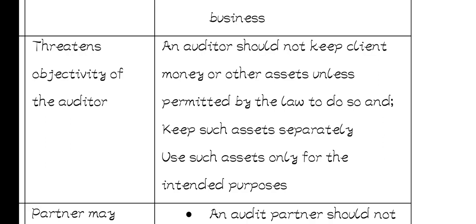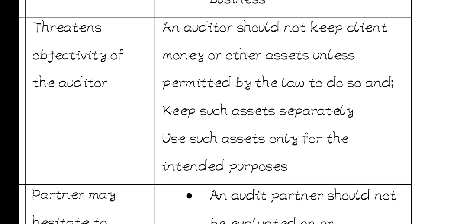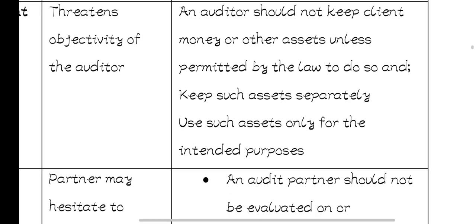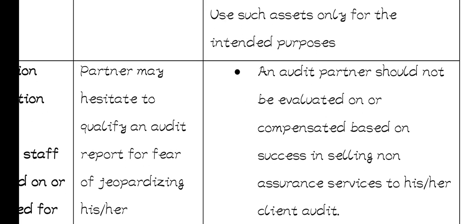And if they are permitted by the law, they should keep such assets separately and use such assets only for the intended purposes. So an auditor is not supposed to keep assets for the client. Like KPMG is not supposed to keep assets for MTN unless it is permitted by law. And if it is permitted by law, those assets are supposed to be kept separately and only used for the intended purposes.